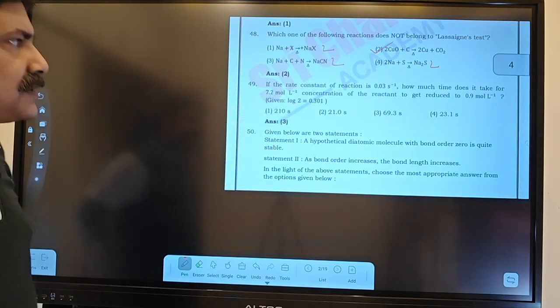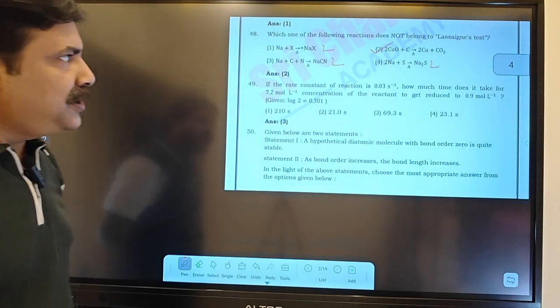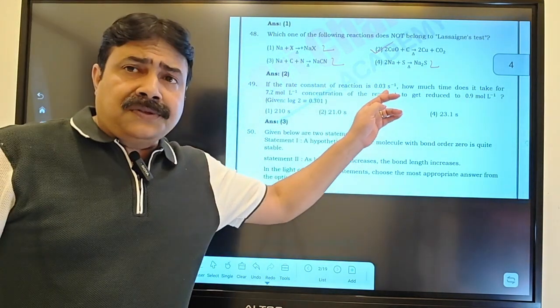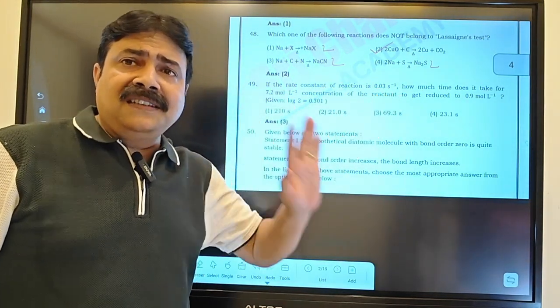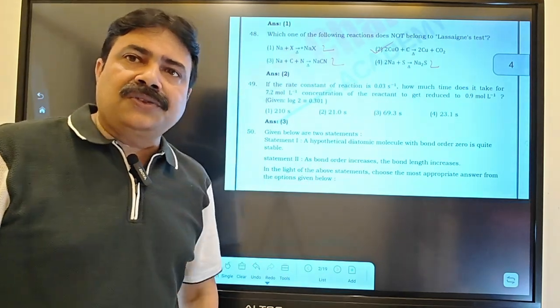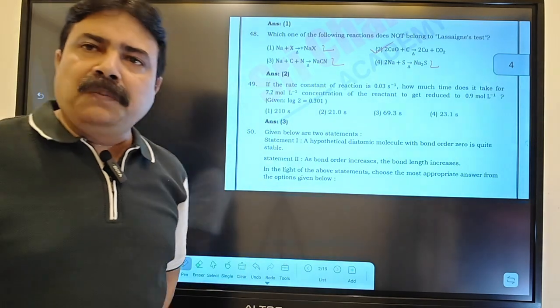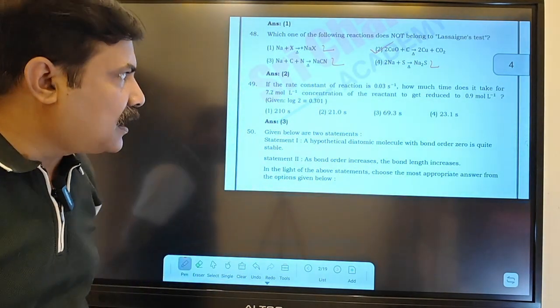Now, if the rate constant of a reaction is 0.03 second inverse, from the rate constant we understand this is a first order reaction. In a first order reaction, the rate constant has units of time inverse. That's why it's second inverse. From there we understood it's first order kinetics.